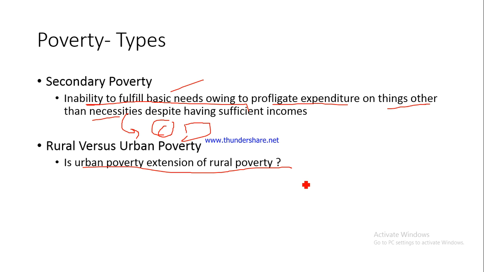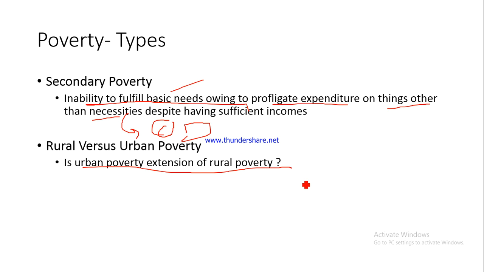They migrate to the urban areas, and many of them are still not able to find a really good earning job for themselves. They still remain poor. So basically, a person who was part of the rural poor community has now migrated to an urban area, but he's still not able to earn well. So now he's become part of the urban poor community.